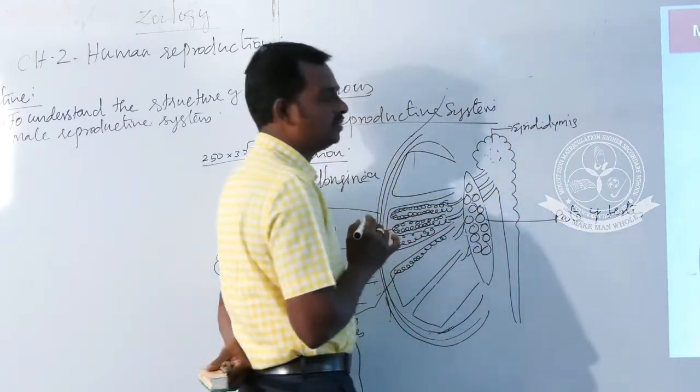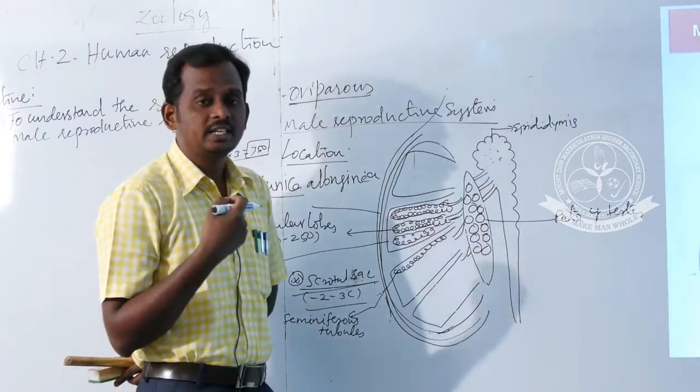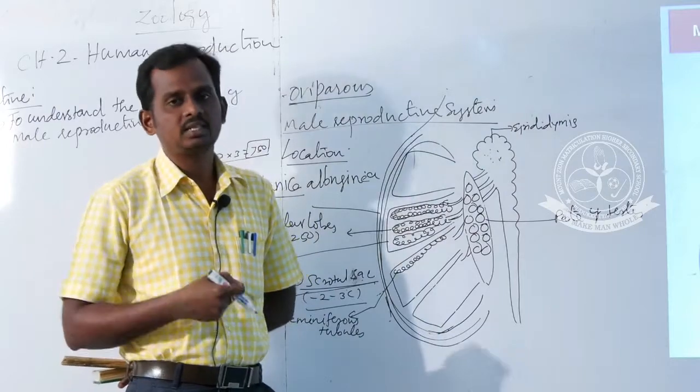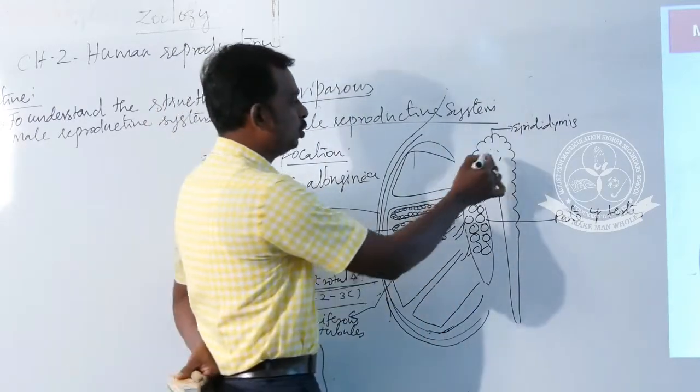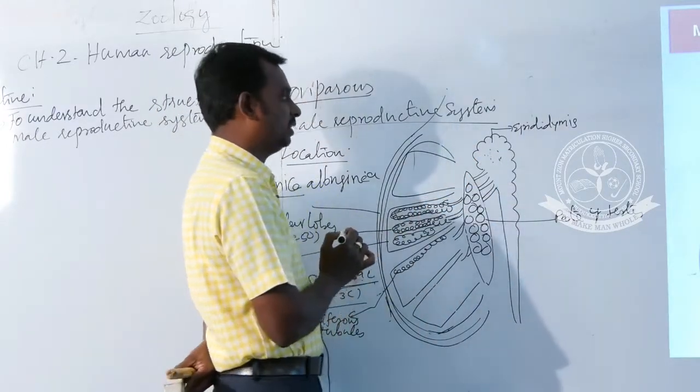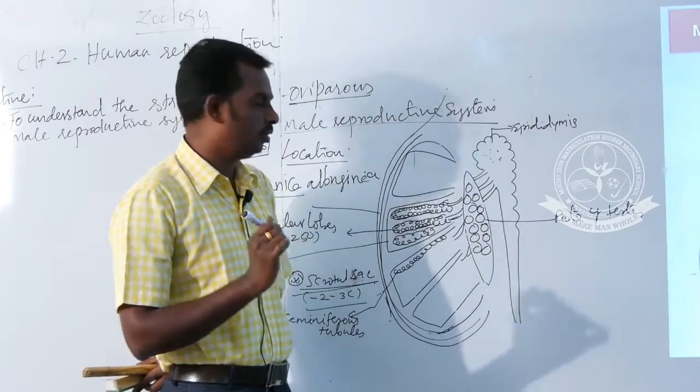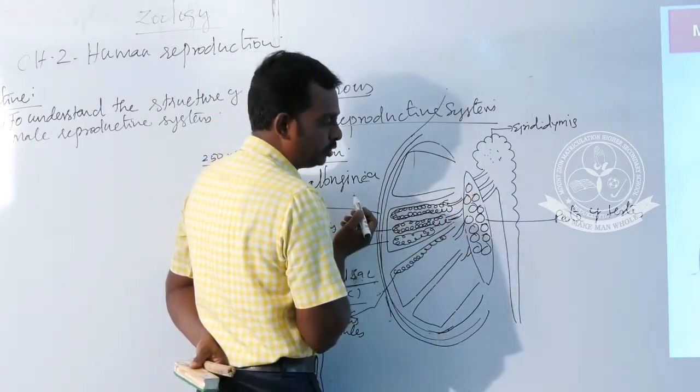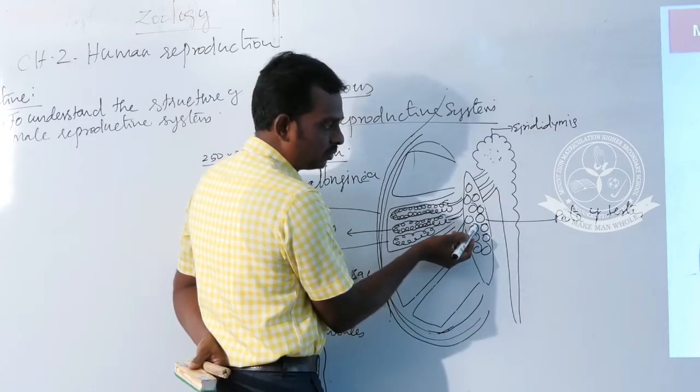This is a place where sperm attain sexual maturity, as well as being temporarily stored.